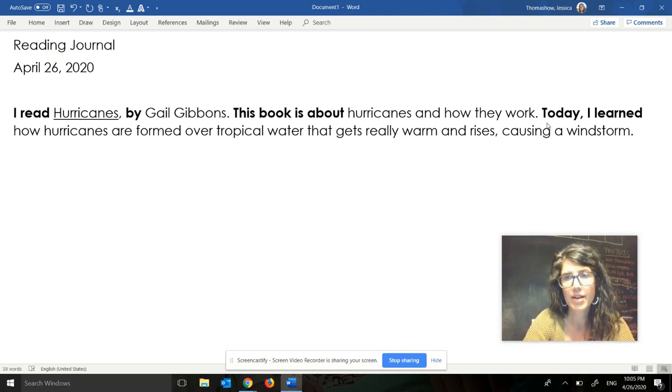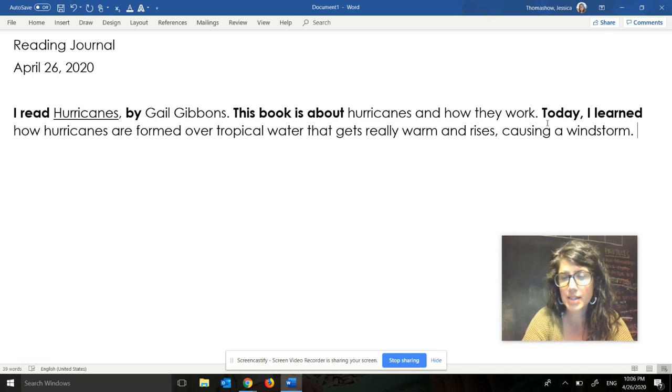Okay, then the last sentence is going to be a description of how one of the text features you used helped you understand what you were reading. Kind of similar to the last sentence of your text features hunt from last week.